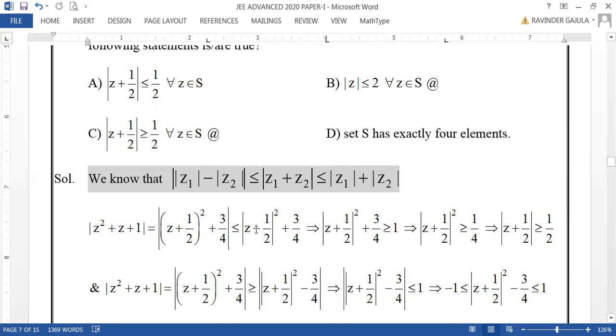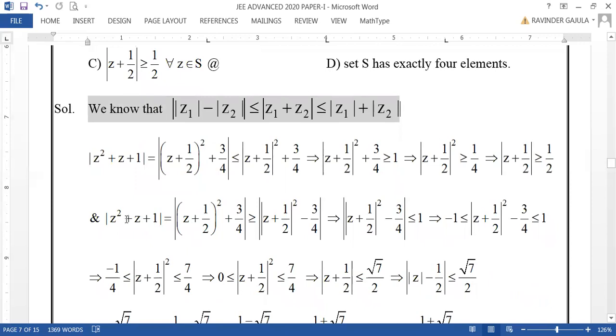And regarding options B and D, now you can take it again and express it in the same way, but it will be greater than or equal to the difference of their individual moduli, because mod Z1 minus mod Z2 is less than or equal to mod of Z1 plus Z2. Otherwise, mod of Z1 plus Z2 is greater than or equal to the difference of their moduli. Right. So, mod of Z plus 1 by 2 whole square minus 3 by 4. Therefore, reading from the right hand side, this is less than or equal to 1.